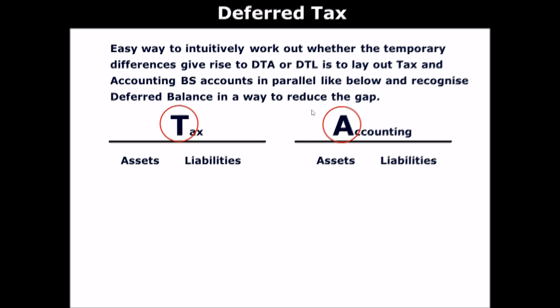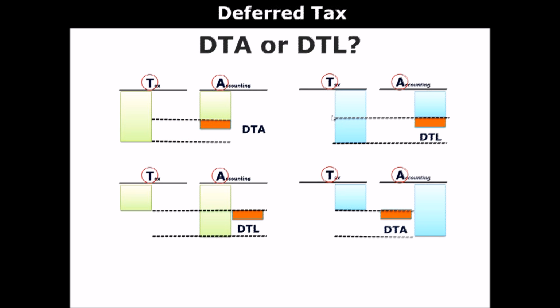And the way to memorize it is that you are talking about tax accounting. And when you read a sentence, you read from left to right, right? So you start from tax and then write accounting on the right, okay? So you lay out balance sheet accounts in parallel, like below, and recognize deferred tax balance in a way to reduce the gap. What the hell is it saying? Maybe you're thinking like that, right? So I explained that. In a way to reduce the gap. This is a key.